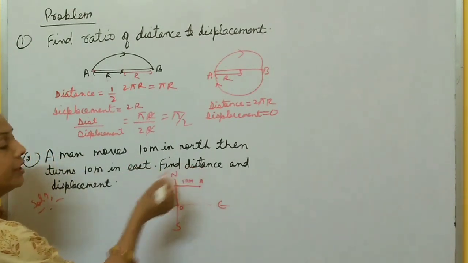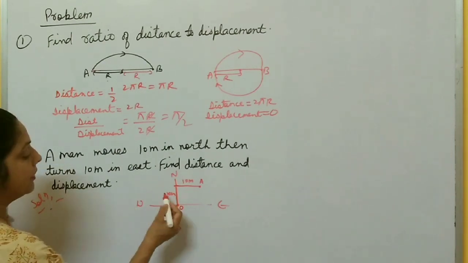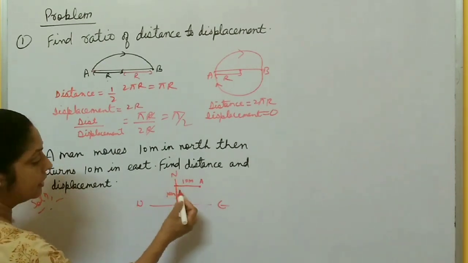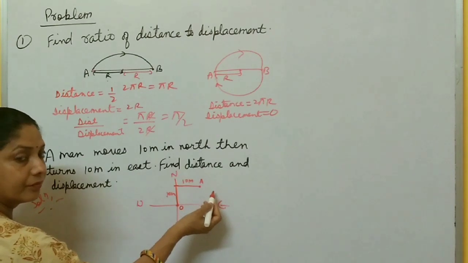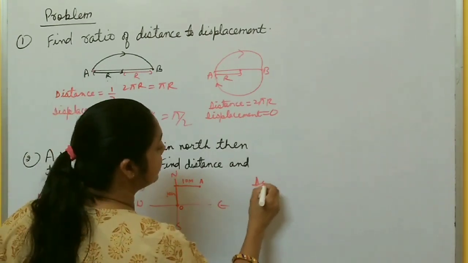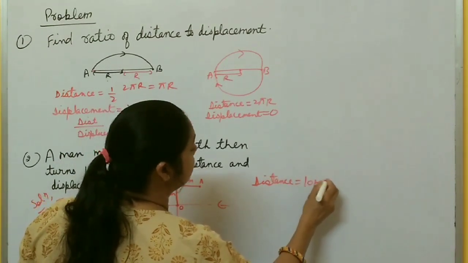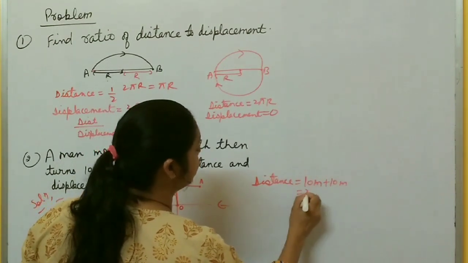Now you have to calculate distance and displacement. So distance is simply 10 meter towards north and 10 meter towards east. So distance is how much? Here distance is 10 meter plus 10 meter becomes 20 meter.